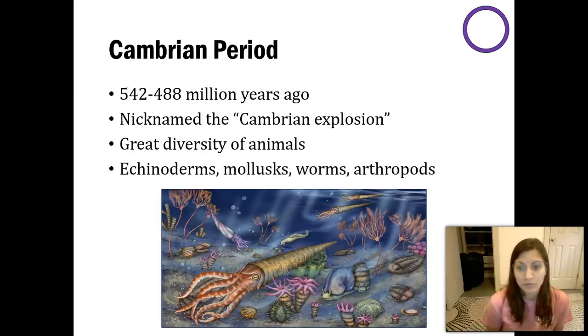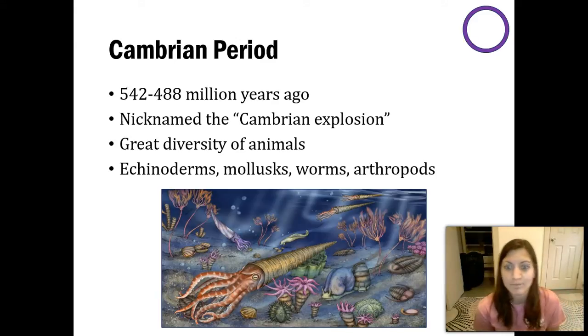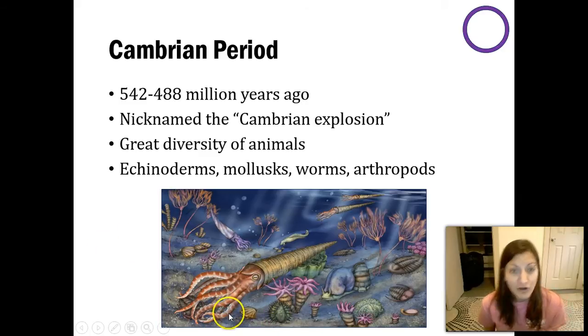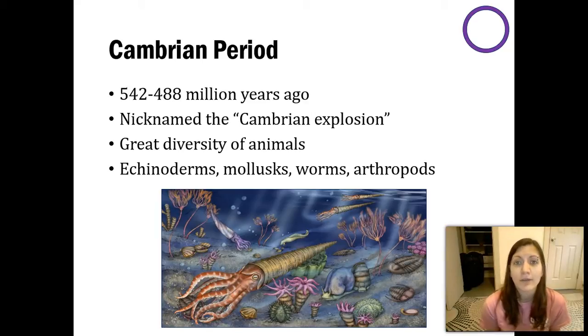Now, the kinds of organisms we're talking about are things that we recognize today. For example, echinoderms. In this picture, this is a sea urchin. That includes starfish as well. Mollusks, so here we see some sort of squid species, octopi, different types of worms, as well as arthropods. Arthropods are like our crabs and our lobsters and whatnot. So organisms we still have today are some of the first ones to diversify in the Cambrian period, 500 million years ago. It's incredible to think that adaptations they had then have carried them through to present day species.